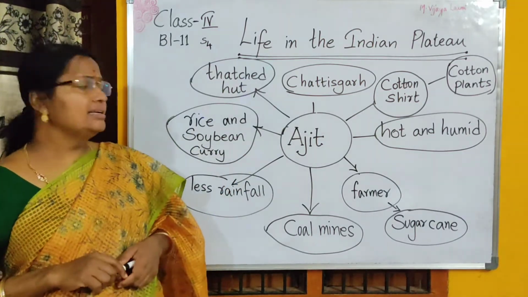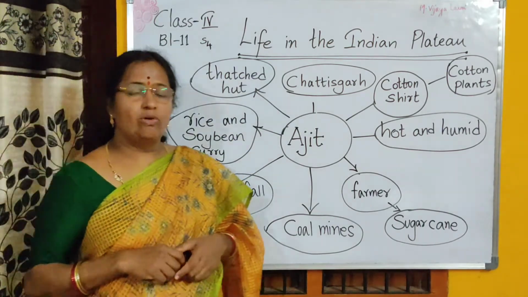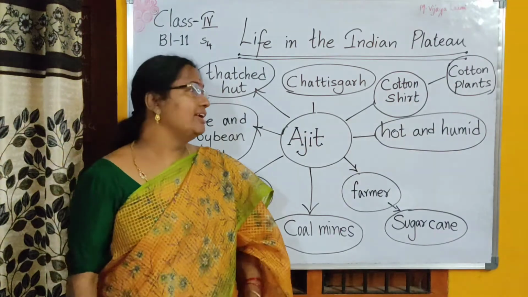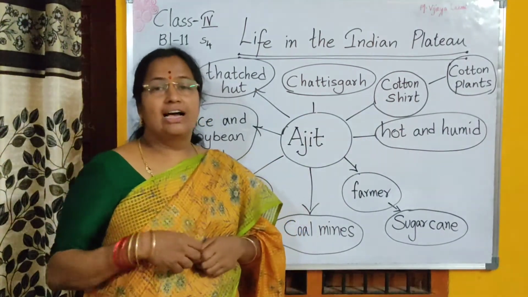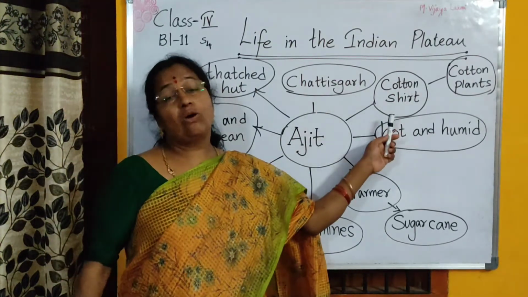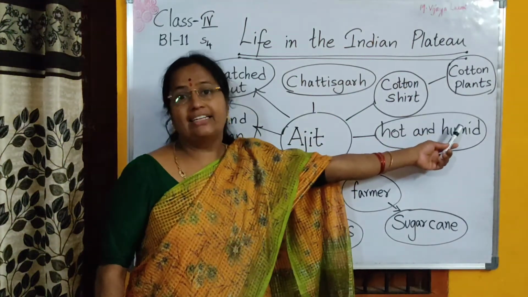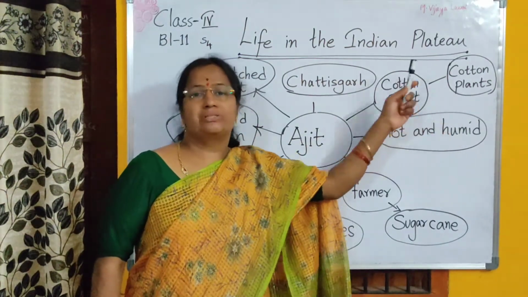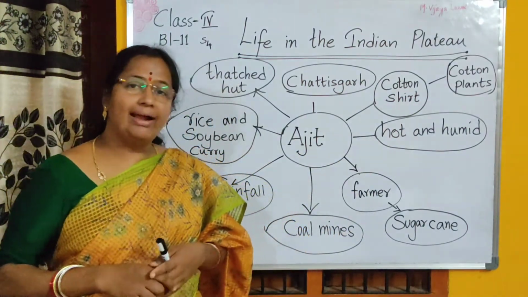Right, and what type of clothes was Ajit wearing? Ajit was wearing a cotton shirt. We learned it, no? His mother had woven the shirt for him. So Ajit was wearing a cotton shirt. From that we can understand that there are cotton plants, cotton crops, in the plateau region, in Chhattisgarh, right?